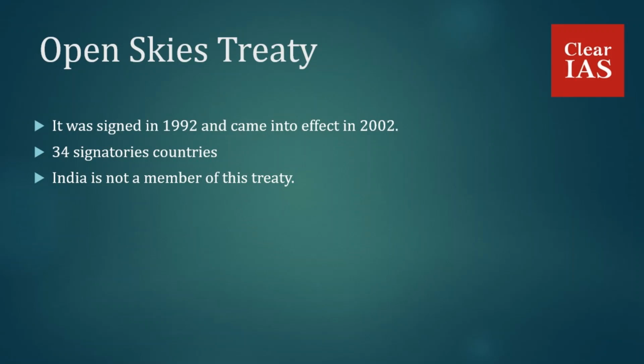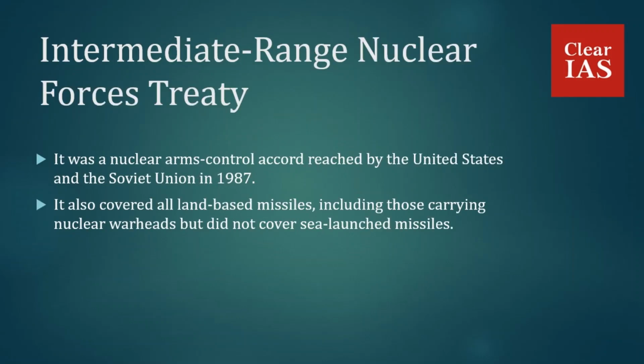Firstly, the Intermediate Range Nuclear Forces Treaty. The Intermediate Range Nuclear Forces Treaty was a nuclear arms control accord reached by the United States and the Soviet Union in 1987, in which the two nations agreed to eliminate their stocks of intermediate range and shorter range or medium range land-based missiles which could carry nuclear warheads.